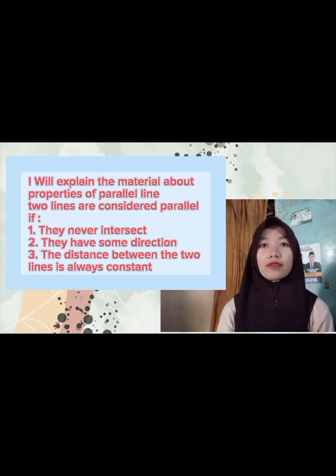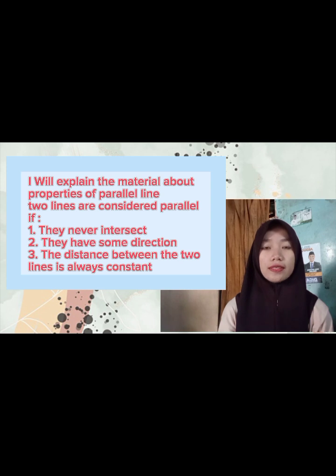Two lines are considered parallel if: 1. They never intersect. 2. They have the same direction. 3. The distance between the two lines is always constant. There are three properties of parallel lines.